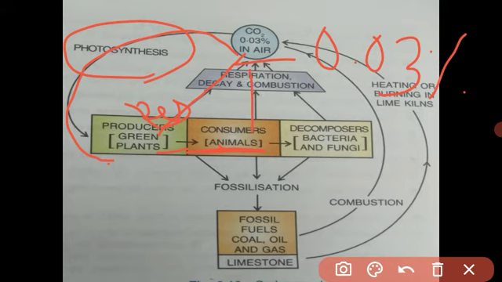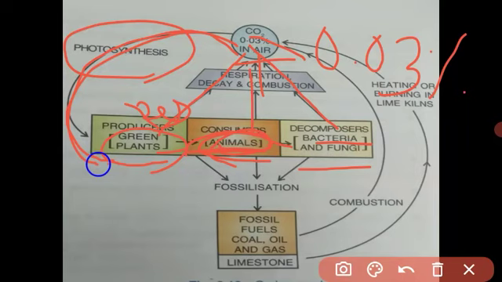Same like that, when animals die and plants are decomposed, this decomposition is done by bacteria and fungi, and they also release carbon dioxide into the air. Got it, student? In that way, atmospheric carbon dioxide is taken by the plant, then plant respiration again returns carbon dioxide into the air.